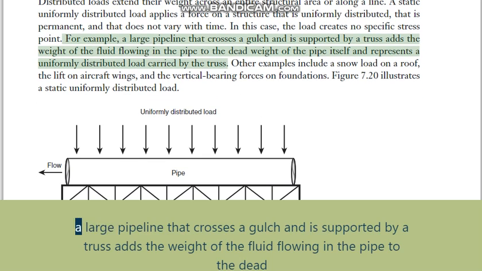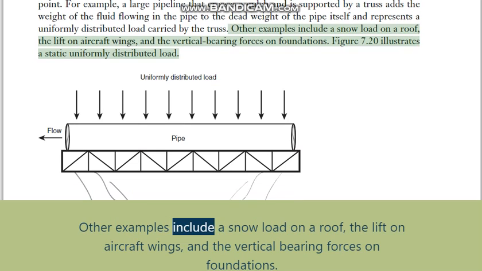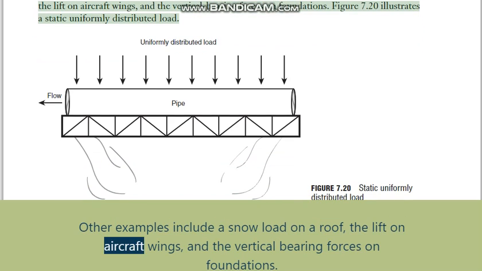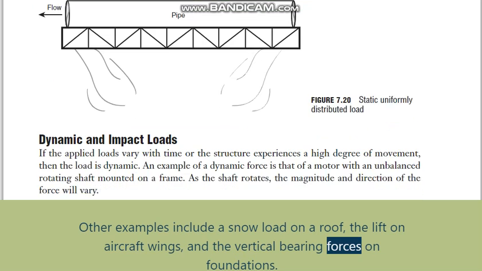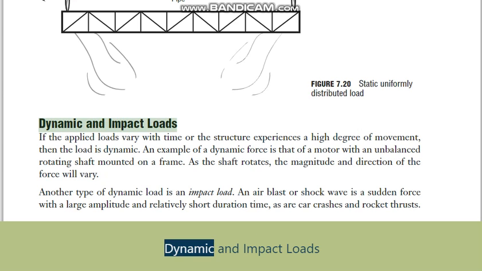For example, a large pipeline that crosses a gulch and is supported by a truss adds the weight of the fluid flowing in the pipe to the dead weight of the pipe itself and represents a uniformly distributed load carried by the truss. Other examples include a snow load on a roof, the lift on aircraft wings, and the vertical bearing forces on foundations. Figure 7.20 illustrates a static uniformly distributed load. Pipe.